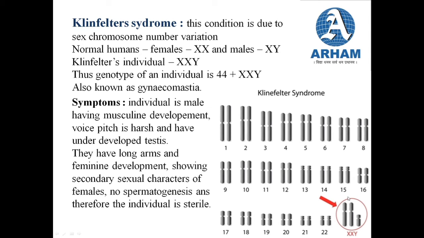In a normal individual, the sex chromosomes are either X and X in case of females, and if it is male, it is X and Y. Okay, in a Klinefelter's individual, the individual has XXY type of chromosome. The sex chromosome is in the form of XX and Y, and that is how the genotype of this individual is 44 autosomes plus XXY.